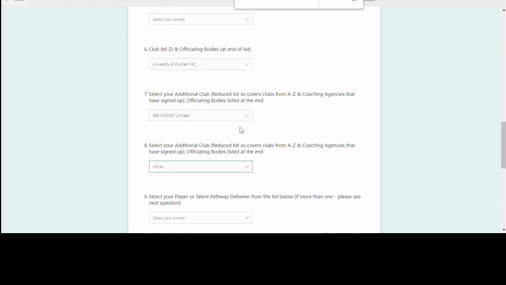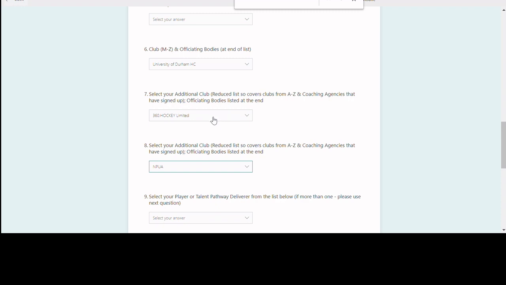The additional clubs that appear in the second and third drop options, they will have all the bigger clubs. So the bigger clubs will appear in all the lists. The smaller clubs will only appear in the first drop down. So if you're linked to a smaller club, choose that in the first set of drop downs and then the bigger club in the second drop down.